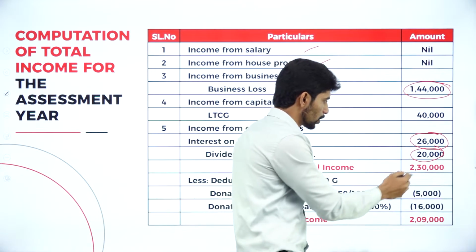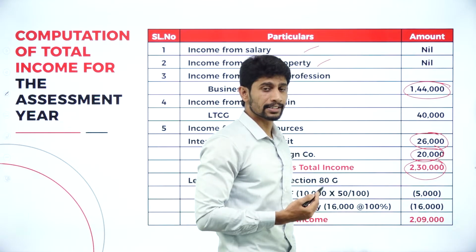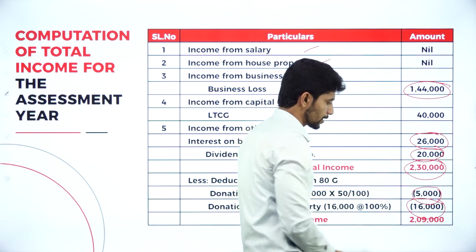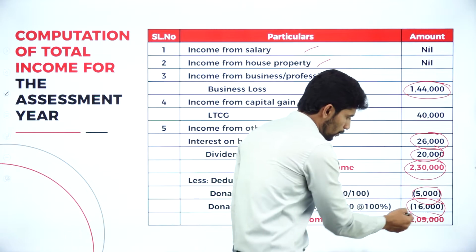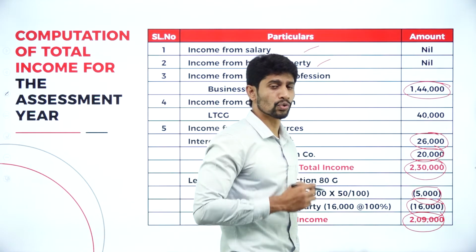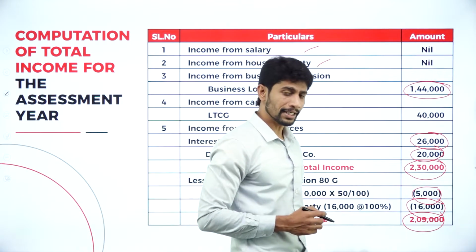Totally you will get 2,30,000. Deduct the donation amounts of rupees 5,000 and 16,000. You will get the balance of 2,09,000. And that 2,09,000 is called what? Total income of Golden Star Company Limited.